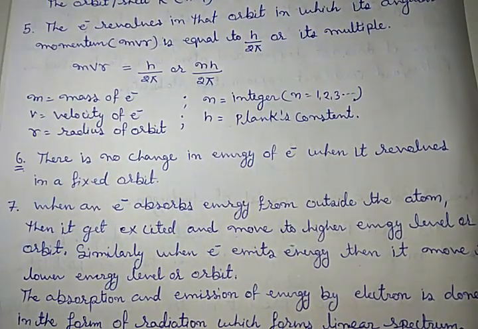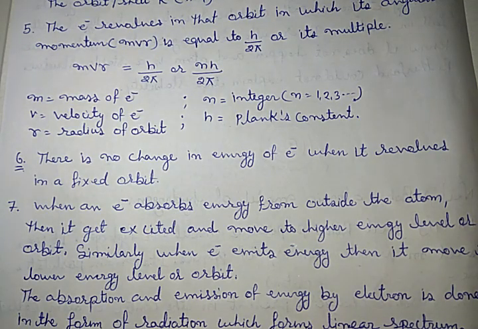there is no change in the energy of the electron when it revolves in a fixed orbit. Bohr said that when an electron revolves in an orbit, there is no change in energy. That means it will not absorb energy or emit energy. Its energy remains constant as long as it is in a fixed orbit.